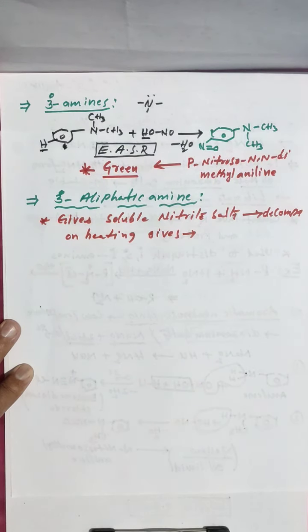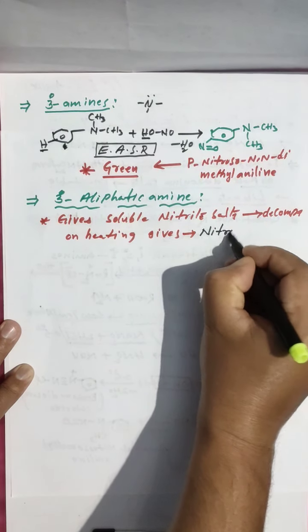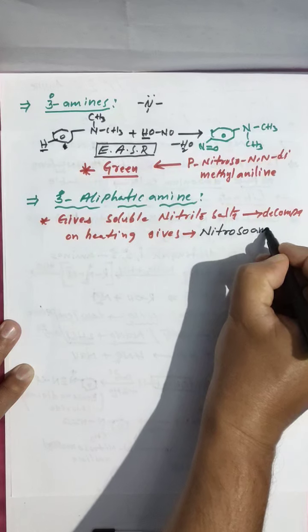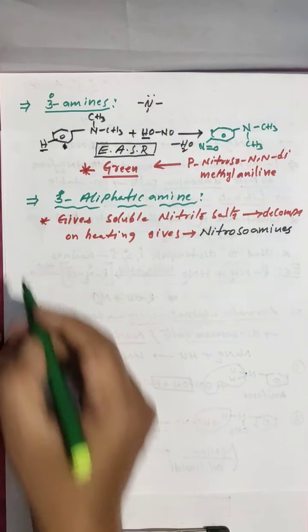What will it give? Nitrosamines. So directly it is not forming.